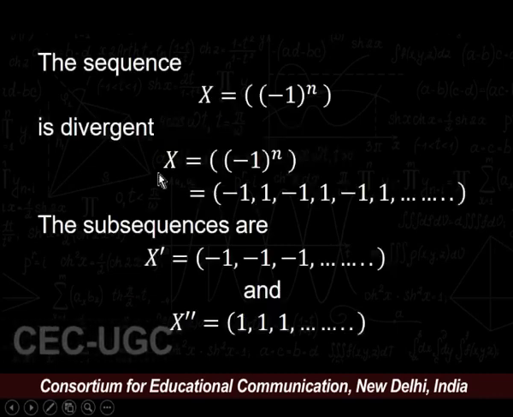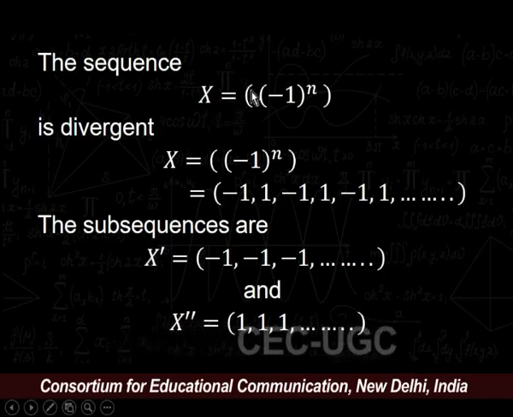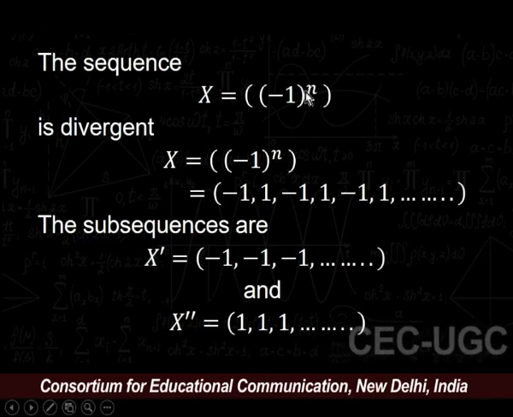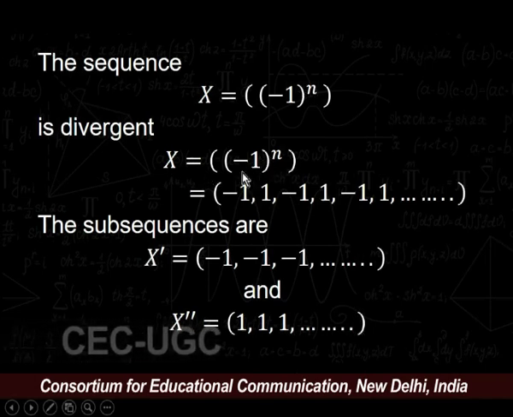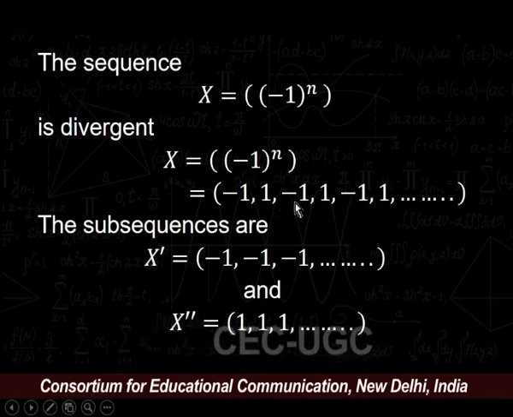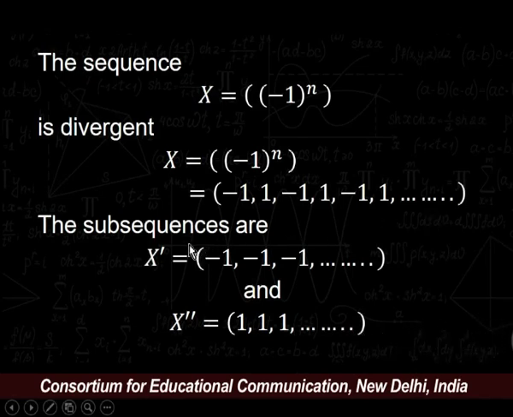For example, the sequence X = ((−1)^n) for all n belongs to the natural numbers is divergent, as if we expand this sequence we get −1, 1, −1, 1 and so on. Then we have two subsequences, say X' = (−1, −1, −1, and so on) and X'' = (1, 1, 1, and so on).